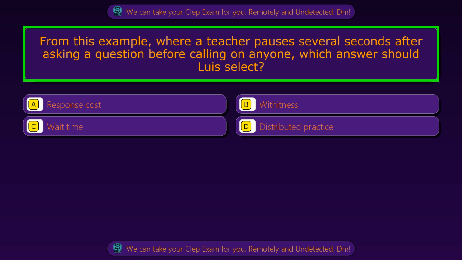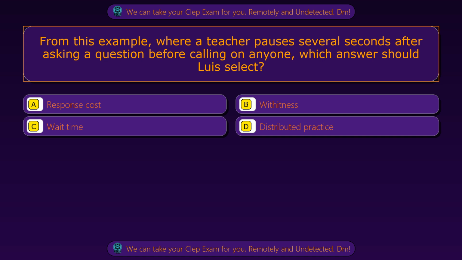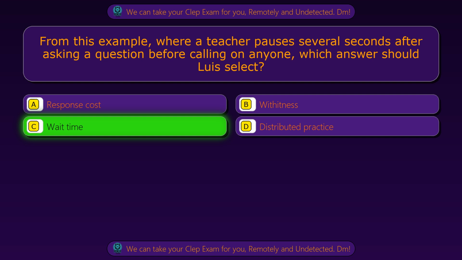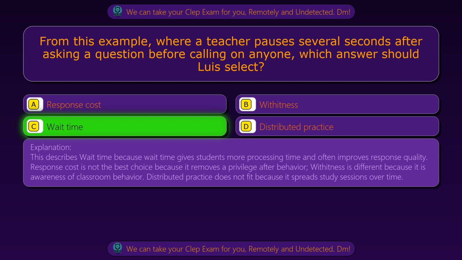Question 75. From this example, where a teacher pauses several seconds after asking a question before calling on anyone, which answer should Luis select? Option A. Response cost. Option B. Witness. Option C. Wait time. Option D. Distributed practice. The correct answer is option C. Wait time. This describes wait time because wait time gives students more processing time and often improves response quality.